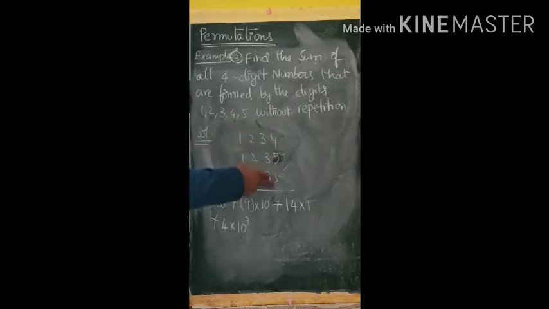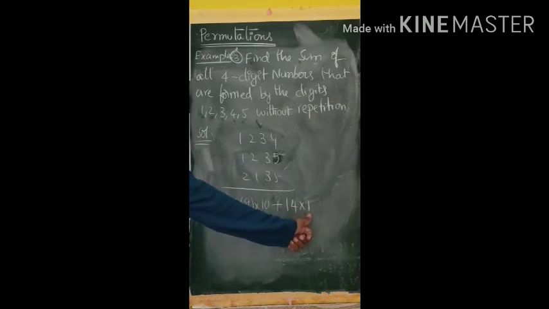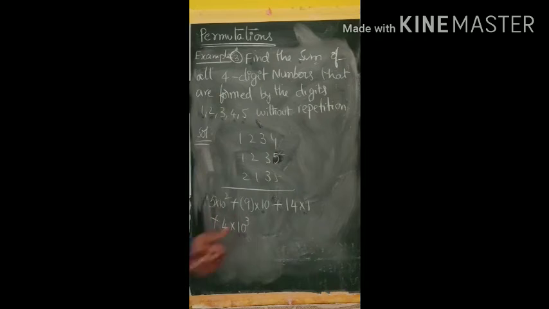So the sum of the units place is multiplied by 1, the tens place sum by 10, the hundreds place sum by 100, and the thousands place sum by 1000.